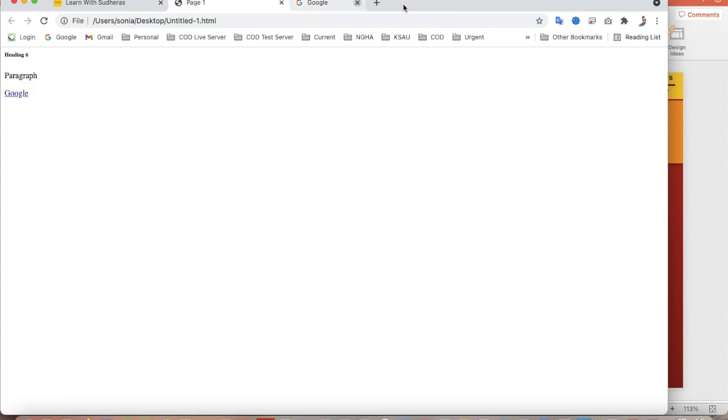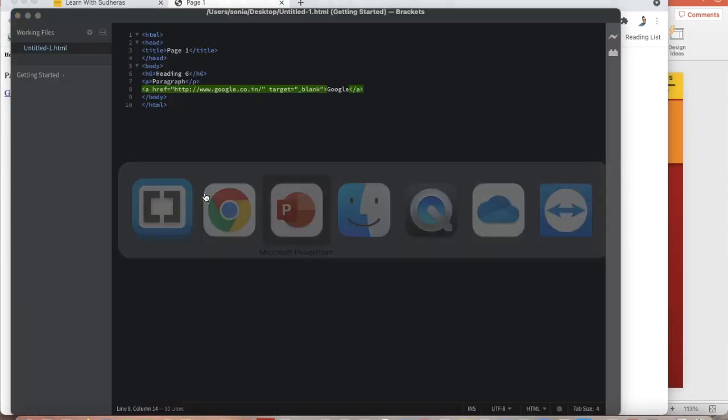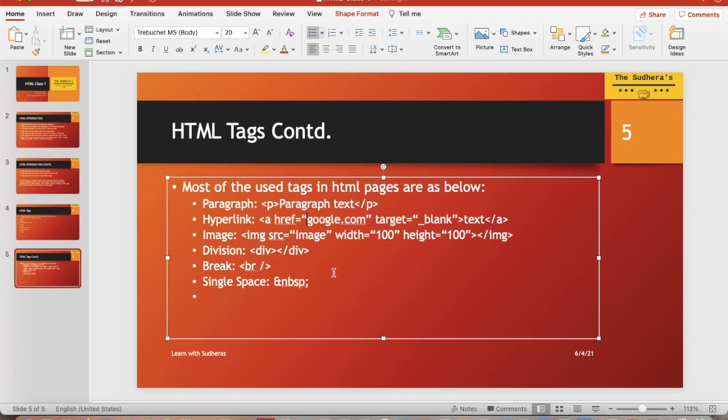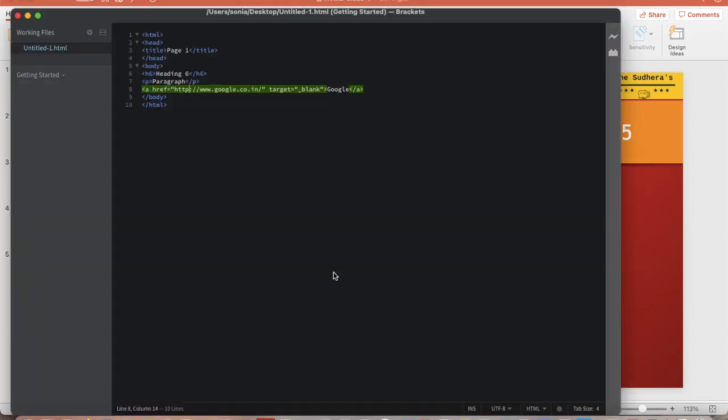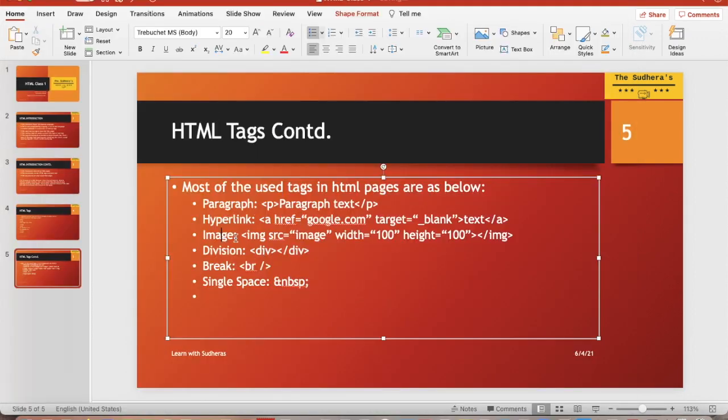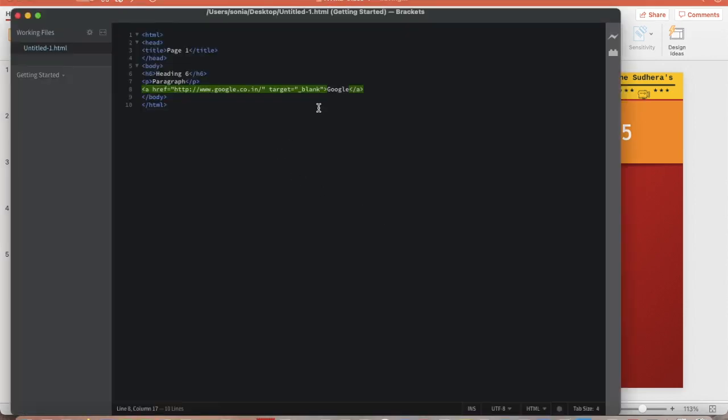So guys, there are a few things you need to remember, because I try to put the code here, it is not right, but the editor doesn't take it. So it's fine, you can change it in the editor so that it will work. So guys, next thing is the image tag. If you want to display any image, you need to put this tag. Let's try to learn image as well, because it will be helpful for you. So the code you need to change, just remember that, because it doesn't take it.